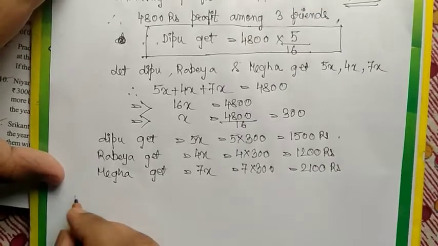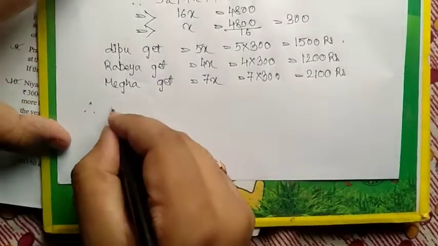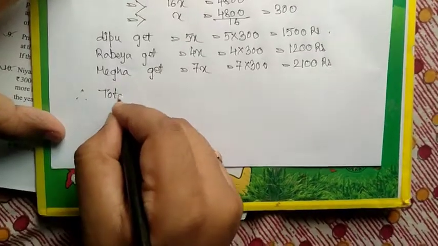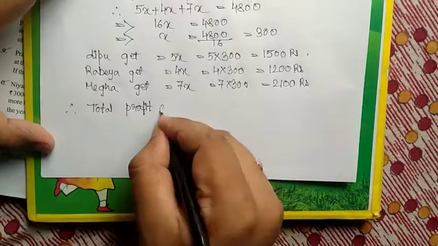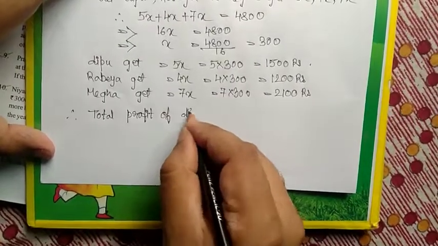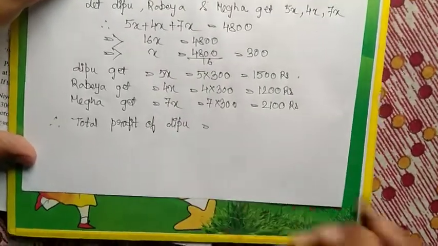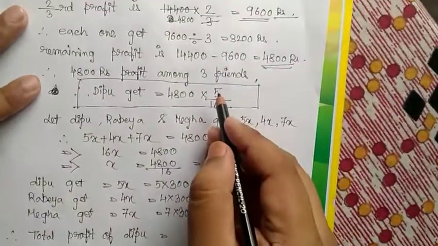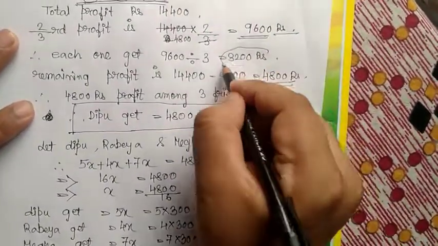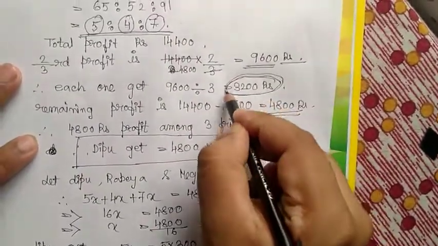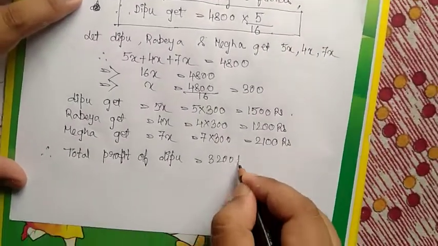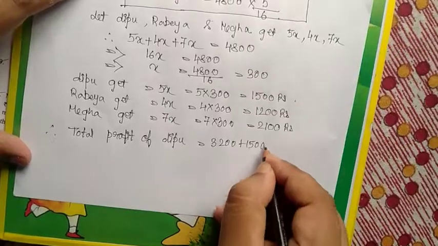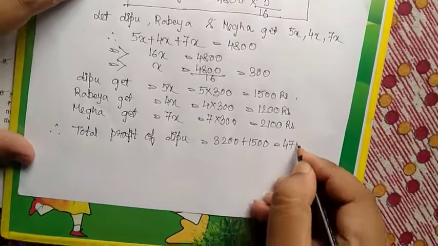So the total profit of Deepu: each of them gets 3200. So 3200 plus 1500 equal to 4700.